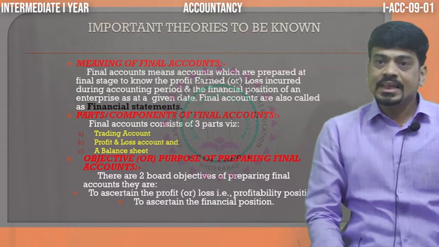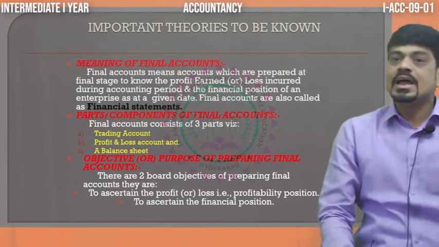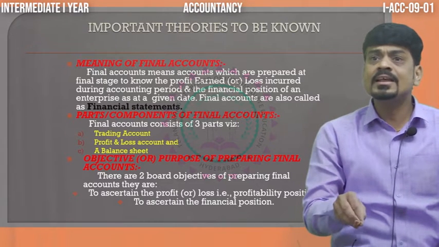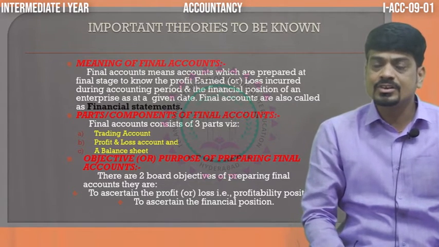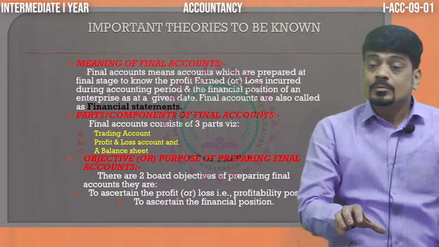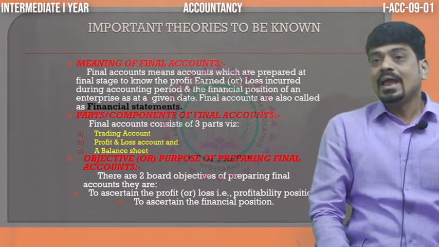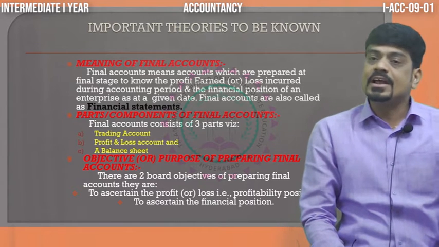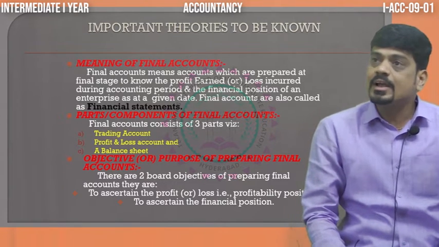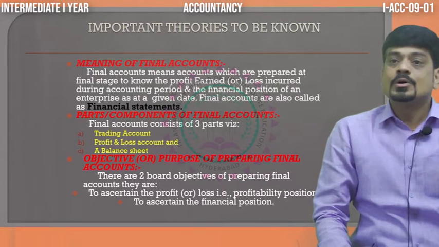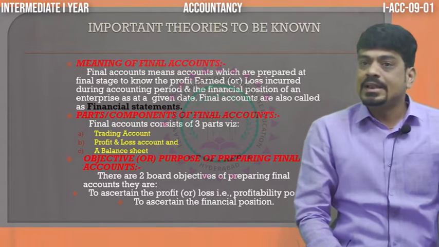So, once again, meaning of final accounts? They are the accounts which are prepared at the last stage, the final stage of finding out the profit or loss, and they are also called financial statements, and they comprise three parts. One is your trading account, profit and loss account, and balance sheet.